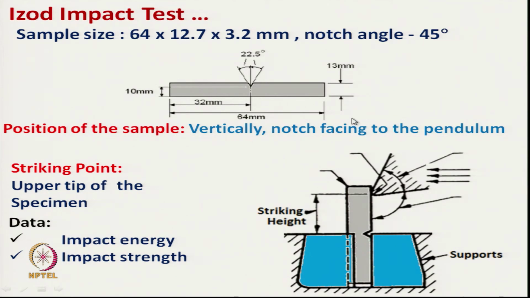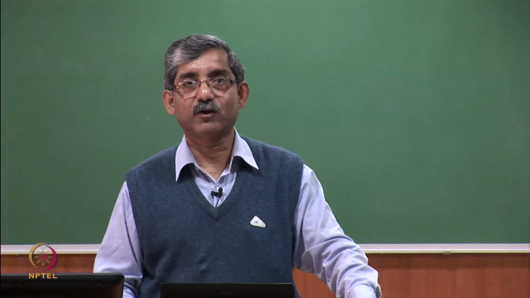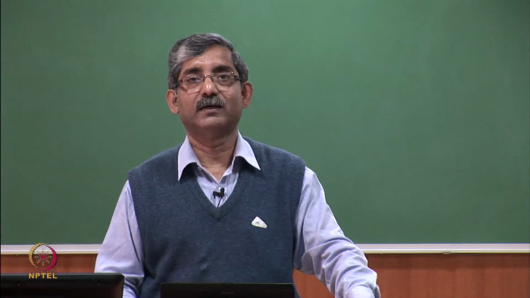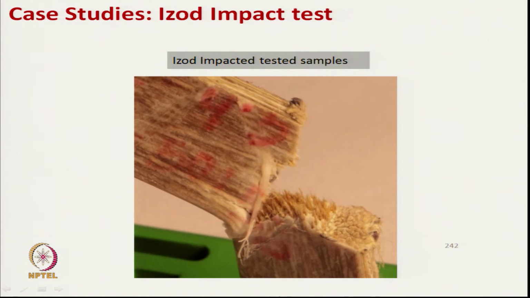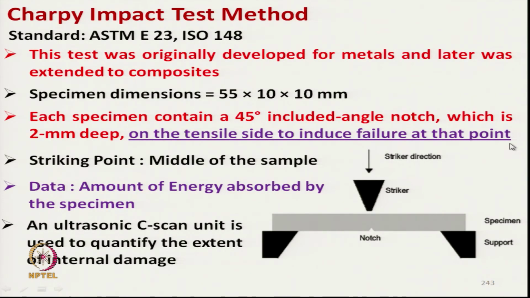So, these are the data we get, and the notch angle is a 45-degree angle. Okay. And here this photograph shows the specimen after IZOD impact testing. This is the type of failure it takes. So, here you can see a notch was created, after that failure took place here.